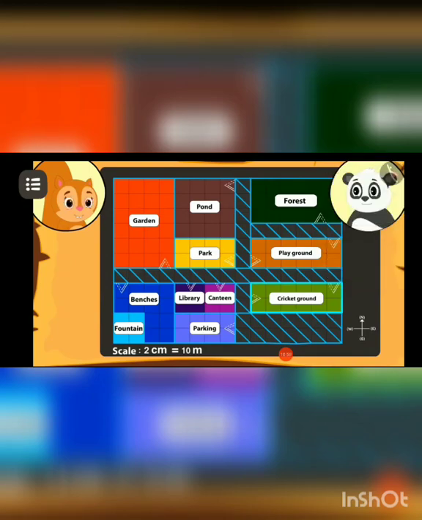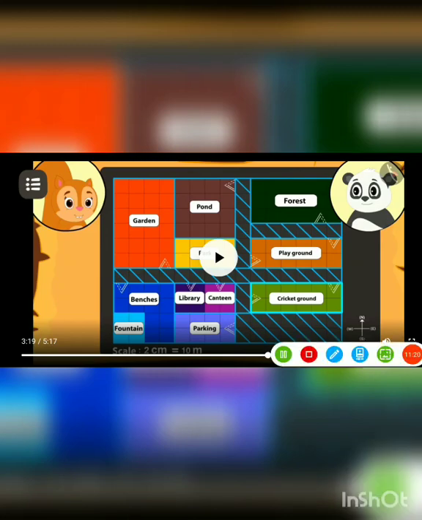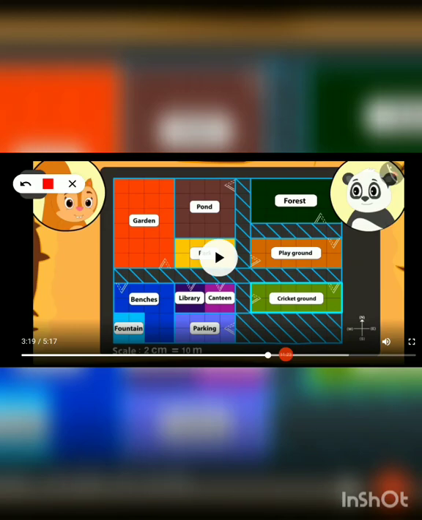Golu tells her that there is another place bigger than the cricket stadium. Okay, so now he asks, there is one more place that is bigger than this cricket ground, so you have to identify that place. And there is one place which has exactly the same area as this cricket ground. Okay, so we will discuss it here in this video. So first, at this point, you pause the video, okay, and you find out which place has the same area as that cricket ground and which place has more area than the cricket ground.